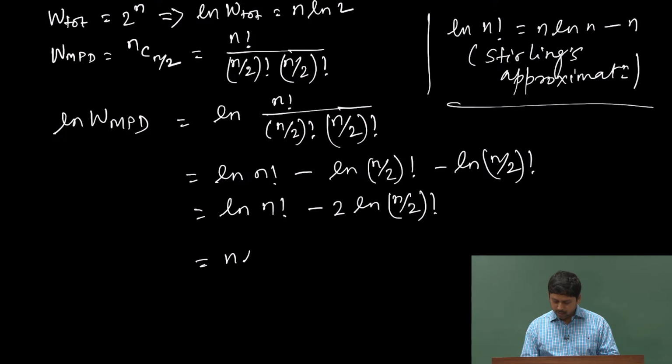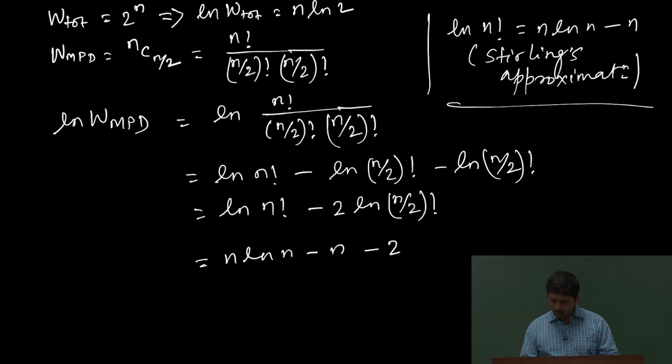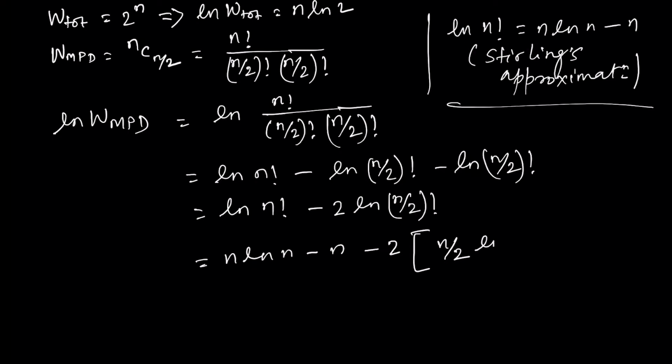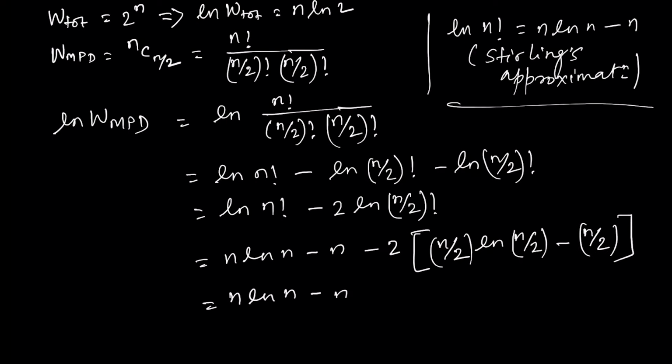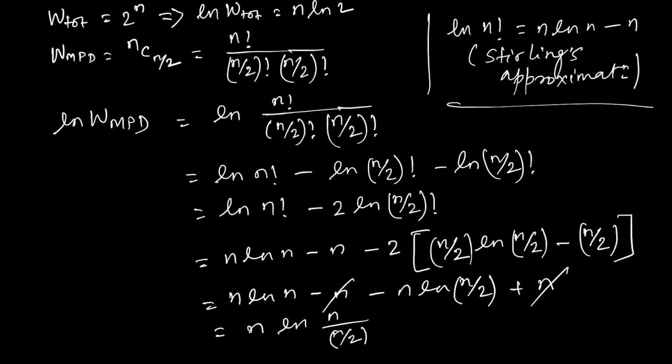So, now let us see. So, this is n ln n minus 2 times n by 2 ln n by 2 minus n by 2. So, n ln n minus n minus n ln n by 2 plus n, the n terms cancel each other, I take n common, I get ln of n by (n by 2), which gives me n ln 2.